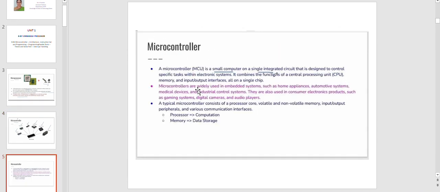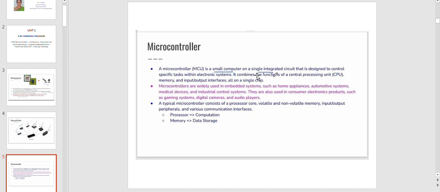The exact definition: microcontrollers are widely used in embedded systems such as home appliances, automotive systems, medical devices, and industrial control systems. They are also used in consumer electronics products such as gaming systems, digital cameras, and audio players.